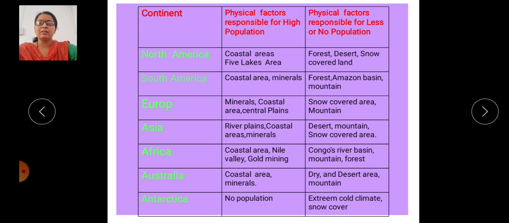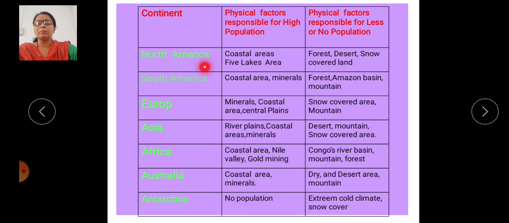So there are physical factors that are supportive, and the lack of those physical factors is responsible for less population in that area.